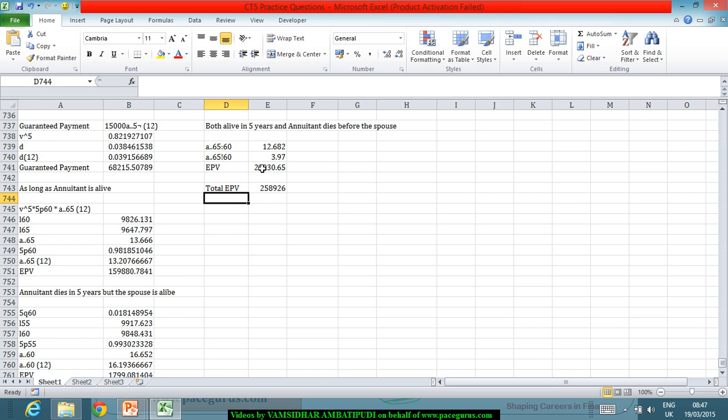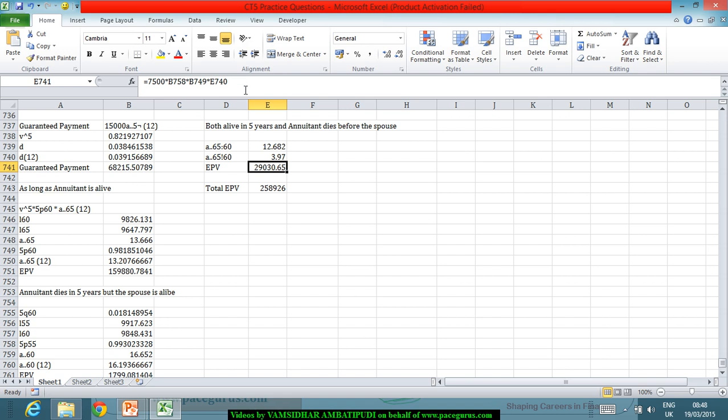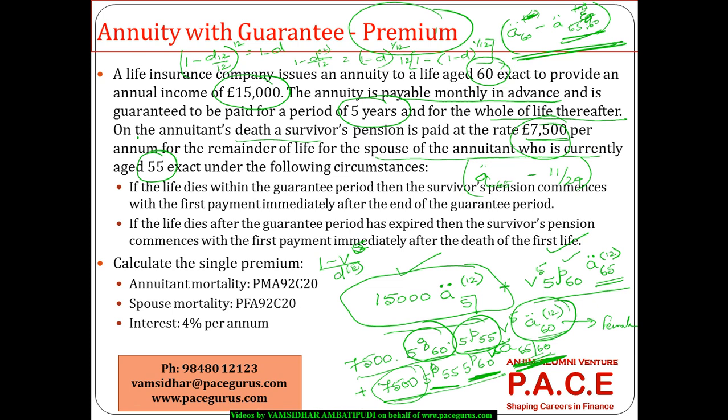And of course, even here we are talking of 7,500. Here also we require a V power 5, right? So even this I have to pull in, as I have to multiply the same with V power 5, which will give me this much. So overall coming out to 253,756. That is working out to the expected present value of all these payments,